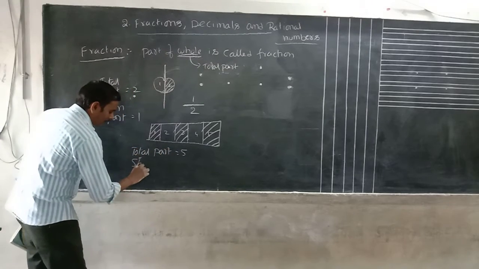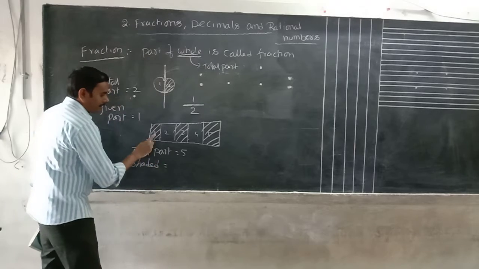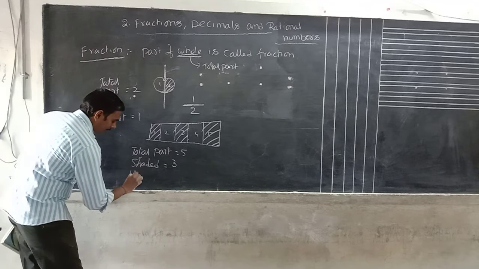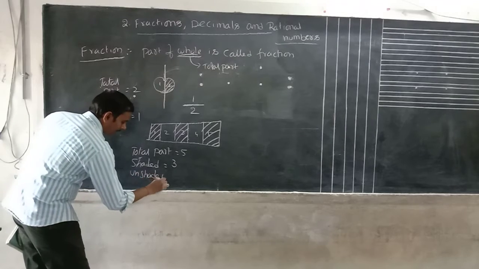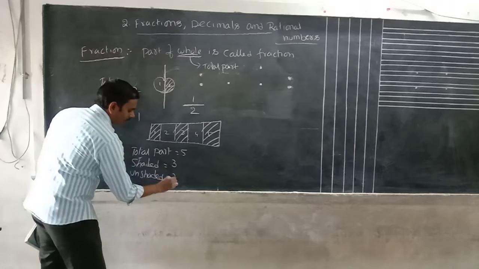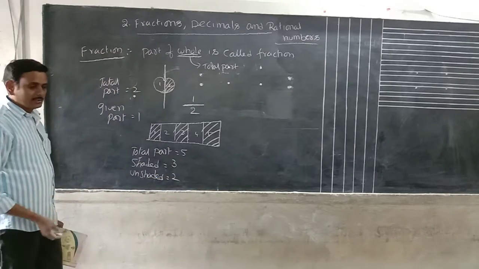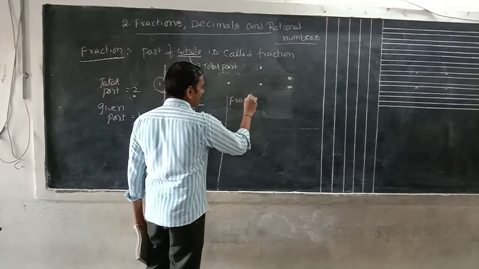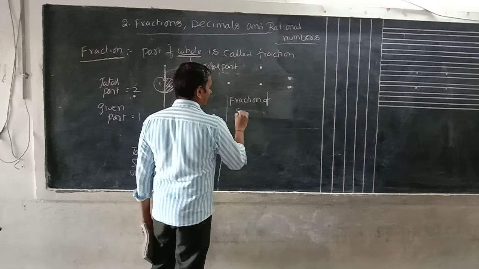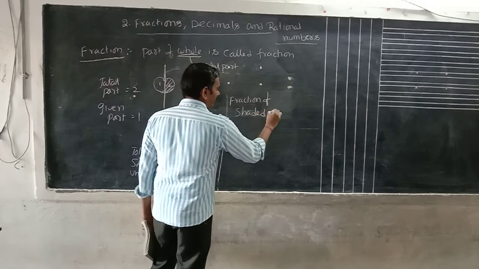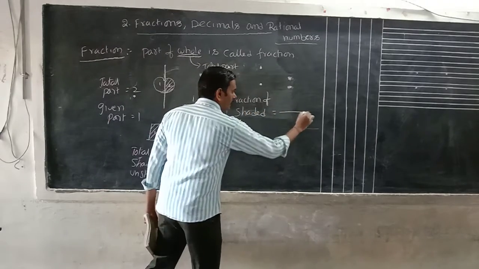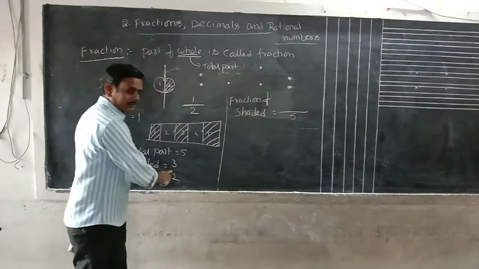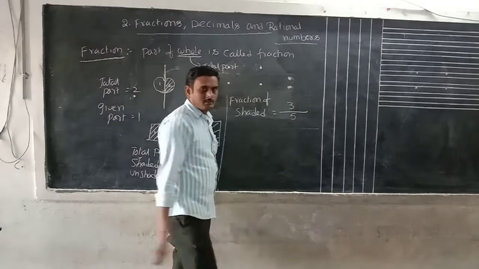How many shaded here? 1, 2, 3. 3 shaded. Next, unshaded: how many? 1, 2. 2 parts unshaded. If you want to write the fraction of shaded, total how many parts here? Total parts we have to write as the denominator. How many shaded here? 3. 3 by 5.